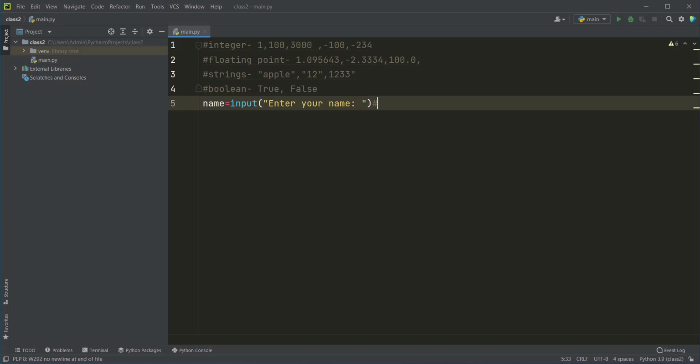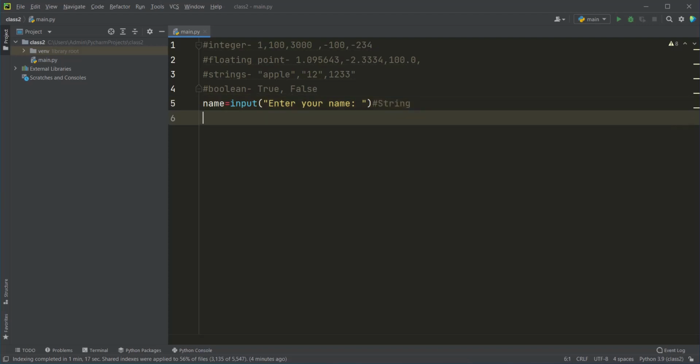To be more precise, all input functions are going to be of string data type only. By default, even if you write a number, it is going to be considered as string data type only. For input statements and input functions, the default data type is string data type. Okay.